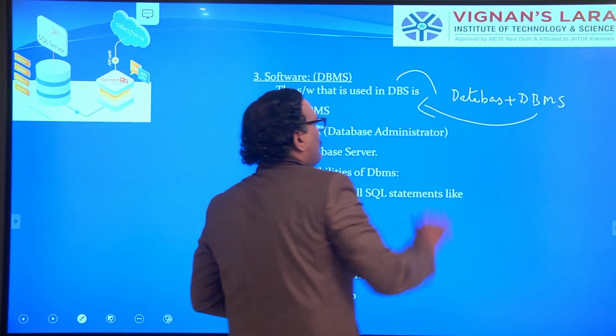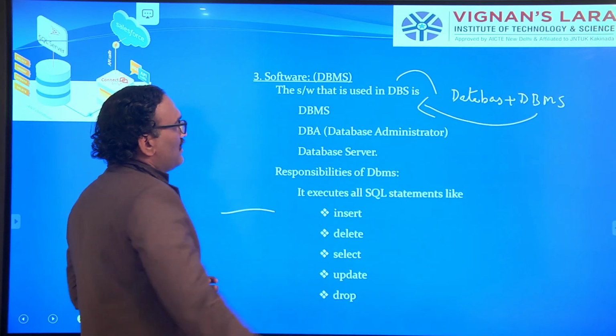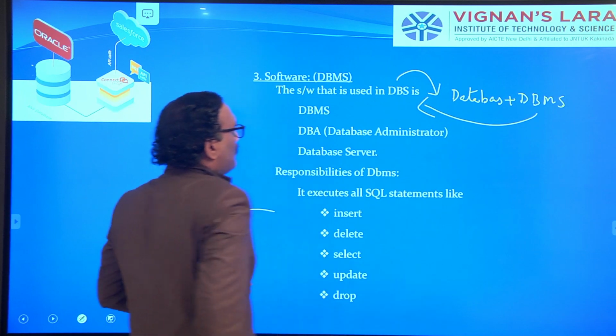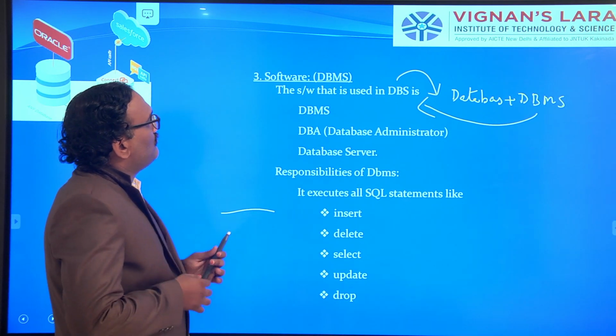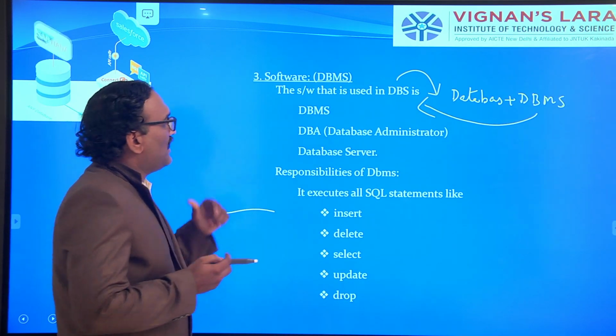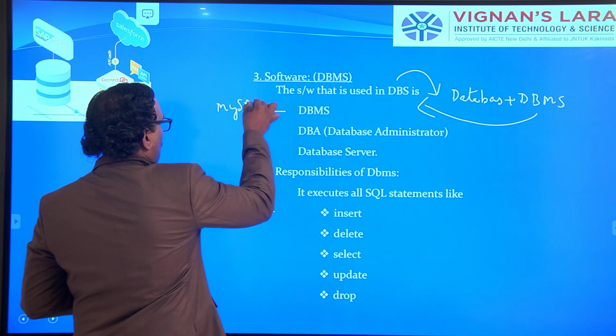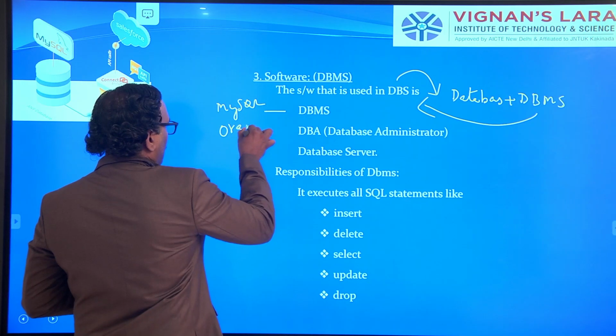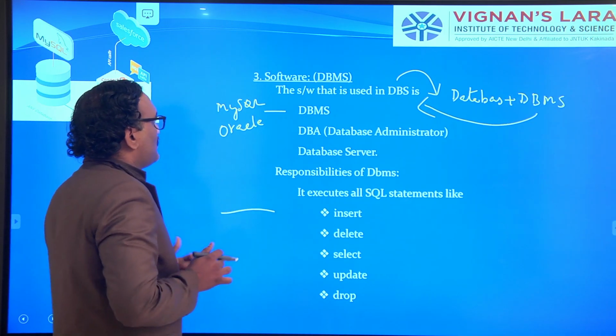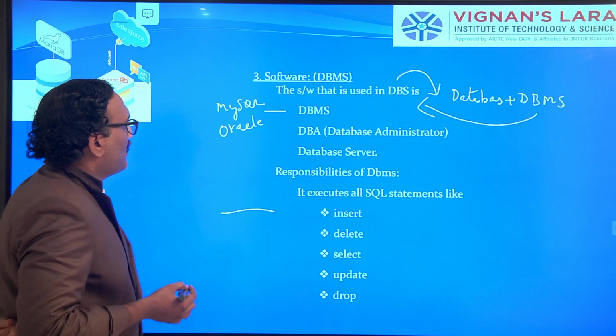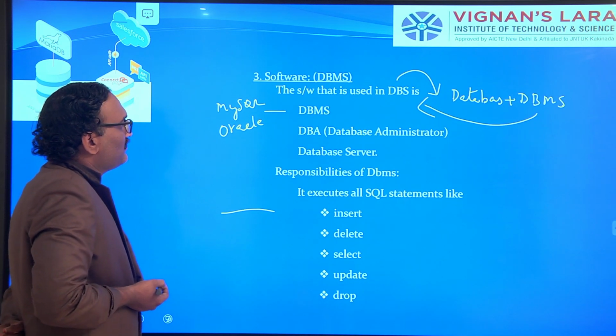Don't confuse about this. For DBMS, you have several database management software like MySQL and Oracle, which you discussed in earlier classes.